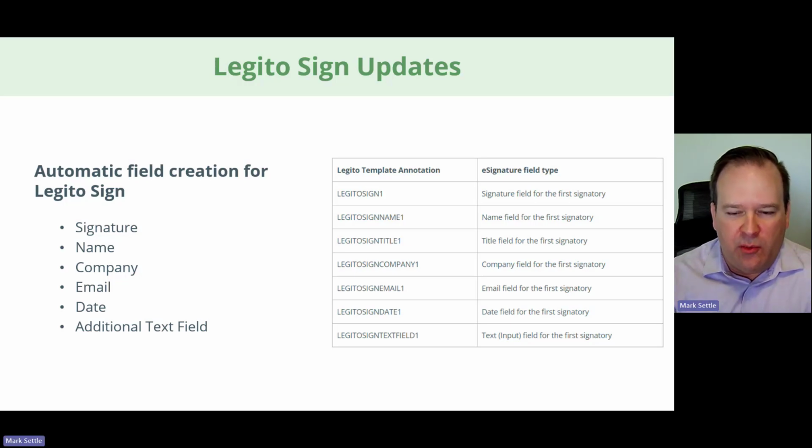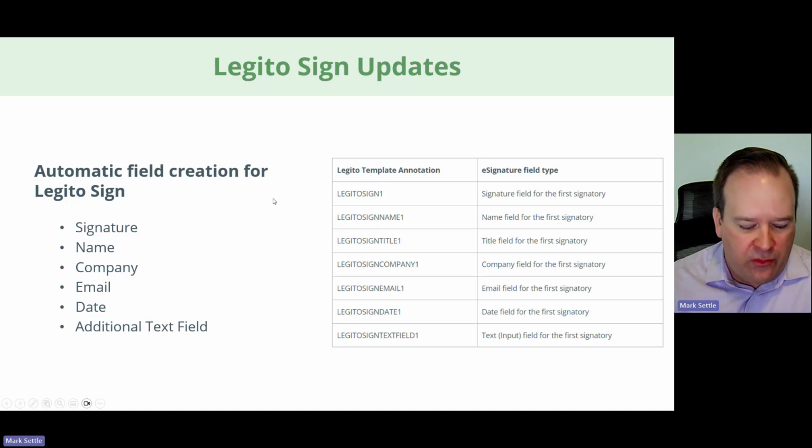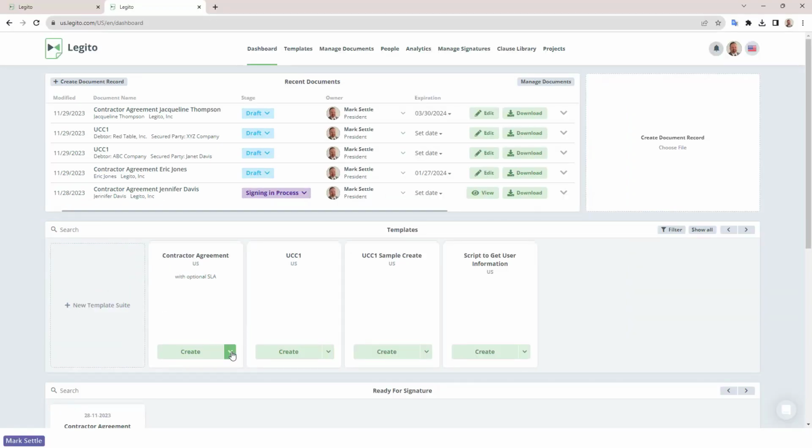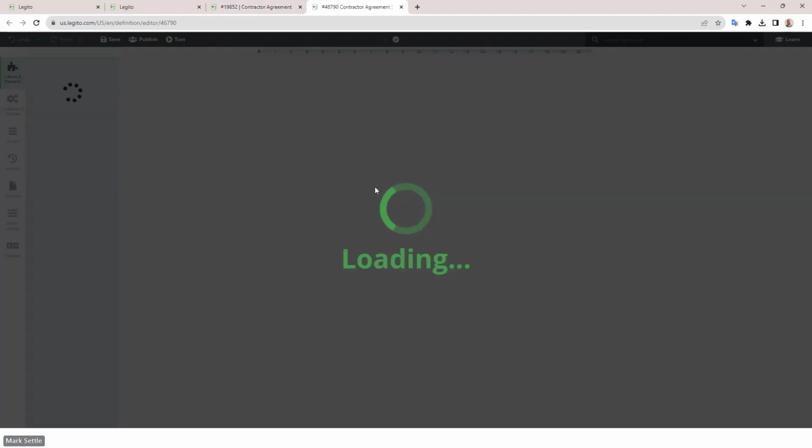So I've actually put together a small example of this. We'll look at it in the template, and then we'll look at how it comes out for the end user. So what I'm going to do is go back to my workspace here. So I've got a contractor agreement example template here. We'll open this up for edit. We'll open up the contractor agreement.